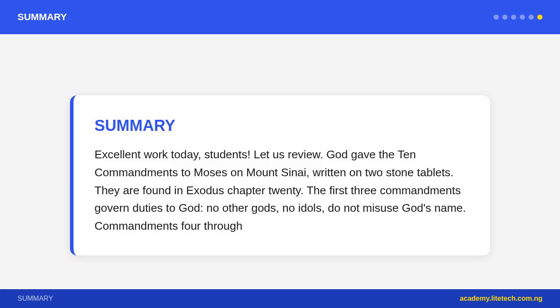For homework, write out all 10 commandments from memory, then write 1 sentence explaining how each one applies to your life in Nigeria.